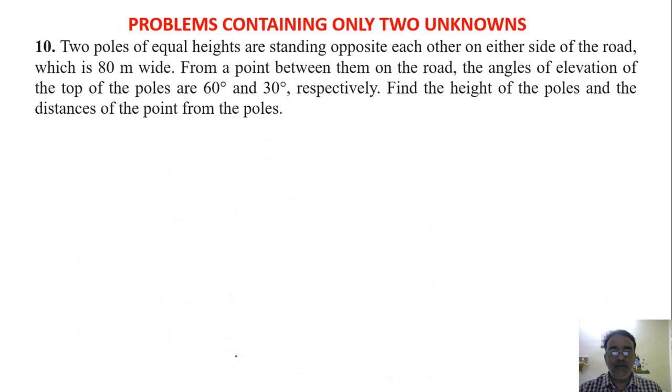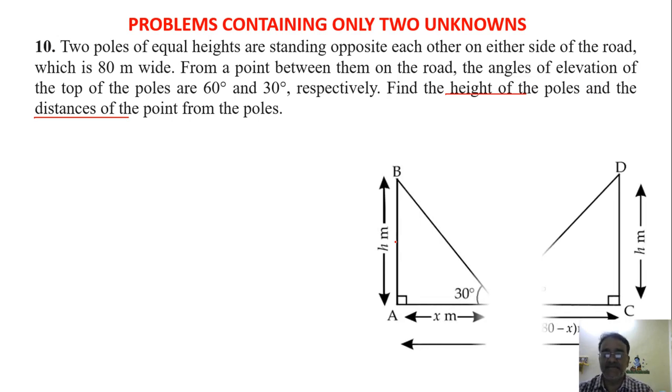So now we are moving towards the next type of question, problems containing only two unknowns. Okay, containing two unknowns. So यहाँ पे देखो height भी निकालना है और distance भी निकालना है. Okay, so two poles of equal heights are standing opposite each other on either side of the road, which is 80 meter wide. From a point between them on the road, the angle of elevation of top of the poles are 60 degree and 30 degree.